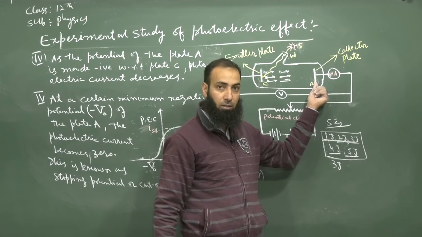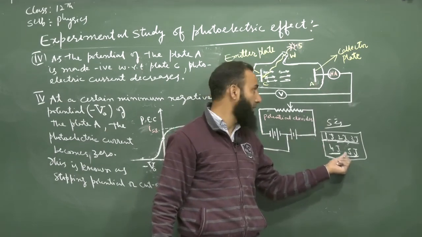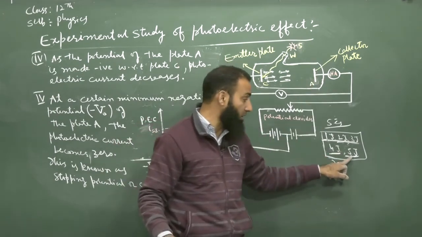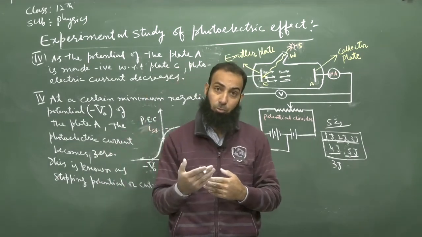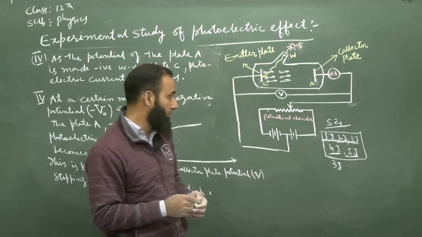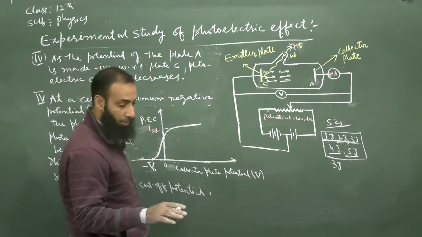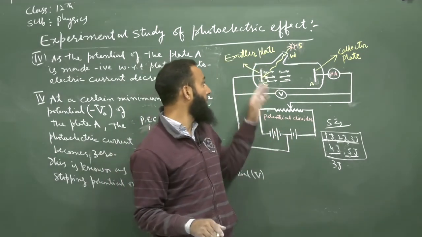The most energetic electrons having the maximum kinetic energy are not able to reach the plate A. That is why the photoelectric current becomes zero. This is known as the stopping potential, because it stops even the most energetic photoelectrons coming out from the emitter plate.